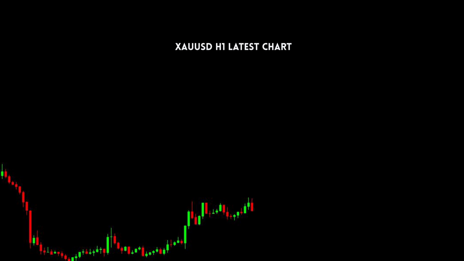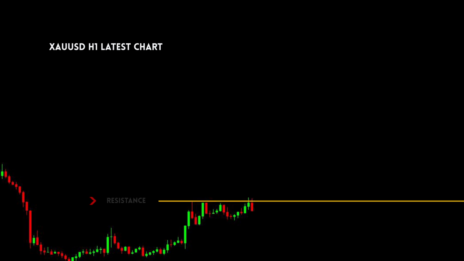This is also the latest Gold H1 chart. In this chart, we saw a trend reversal after a downtrend. We saw a resistance level. Draw a resistance line and wait for price to give us a clear trade.